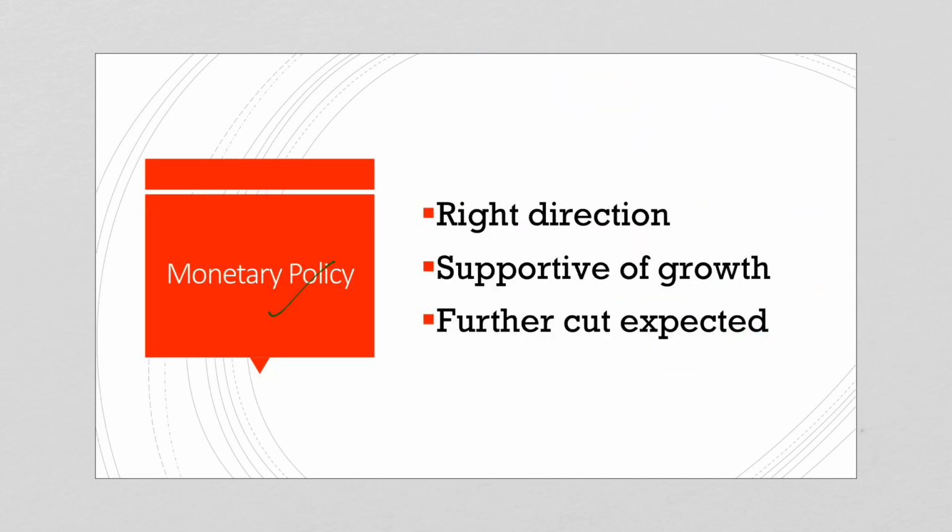Now, let us come to monetary policy. Let us see how the monetary policy is working and what is expected in the future from the monetary policy. If we look at the latest monetary policy statement, we have seen that there was a rate cut, and this was for the third consecutive time. And also the Monetary Policy Committee has adopted an accommodative stance from a neutral monetary policy stance. So, we can say that this is in the right direction.